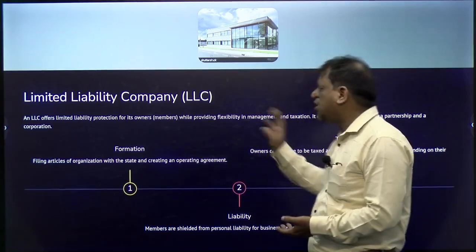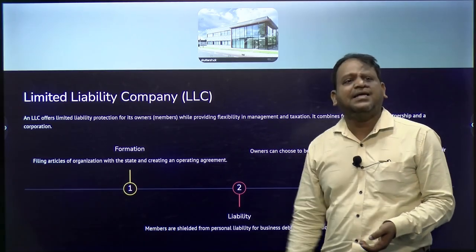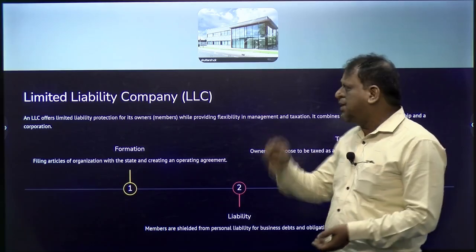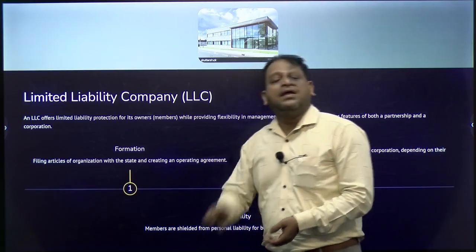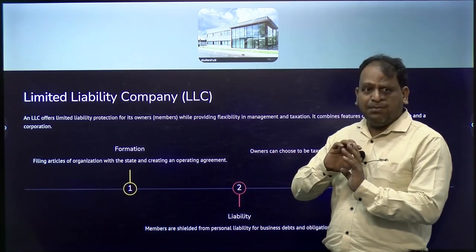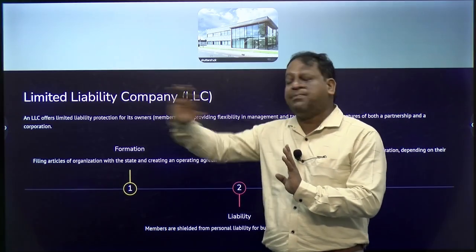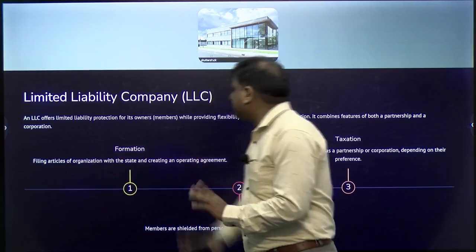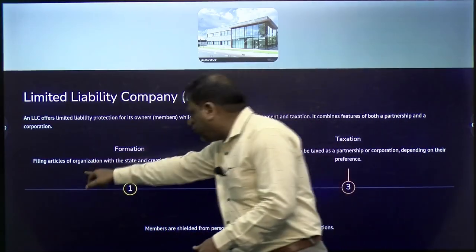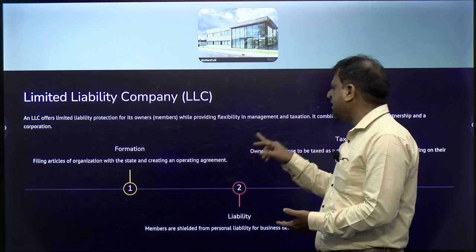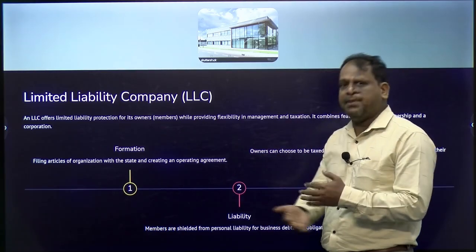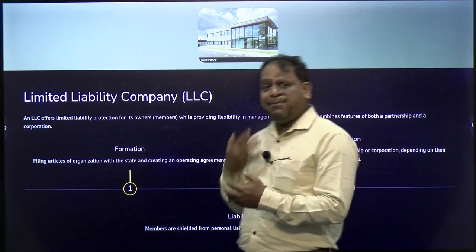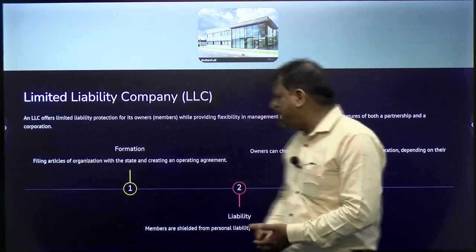So, the company is an artificial person, it is a separate legal entity, it is having perpetual succession, it is a limited liability, liability to the extent of their share value only. Whenever there is any liability, the liability should not be attached to the personal assets of an organization or of a particular person. So, how will it be formed? You have to file the articles of organization with the state and create an operating agreement. You have to provide memorandum of association, articles of association. When we are going to raise the capital, you have to give a prospectus.